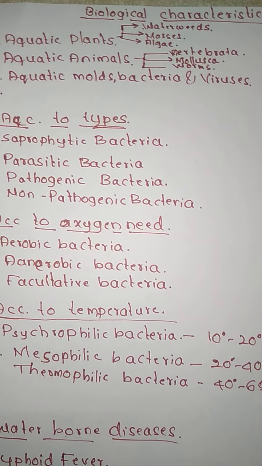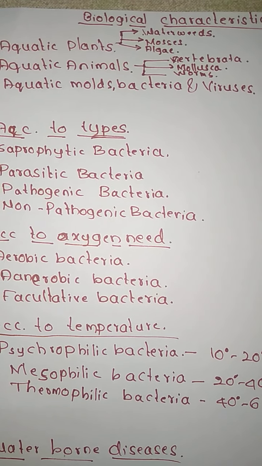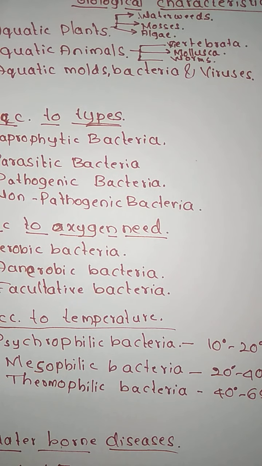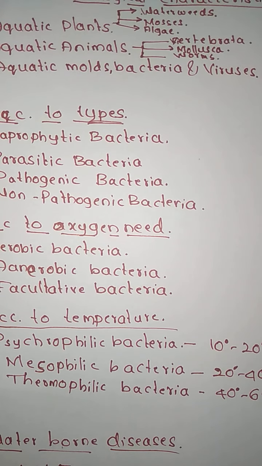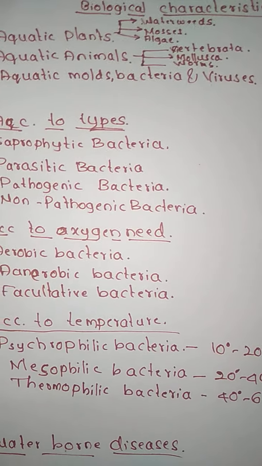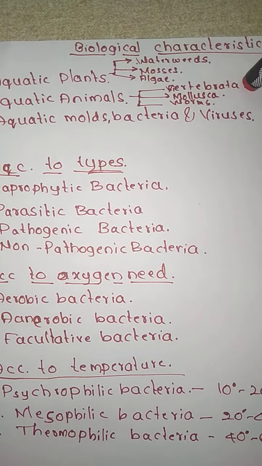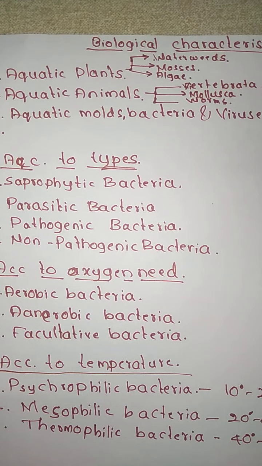Next, we are going to talk about the different kinds of aquatic bacteria and viruses. This is the third concept we are going to see now: the different types of aquatic molds, bacteria, and viruses.